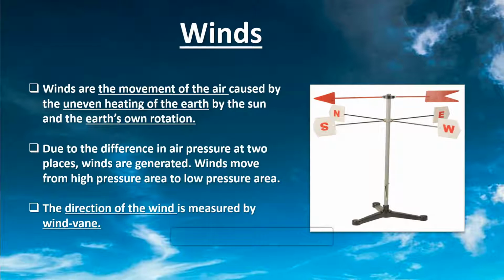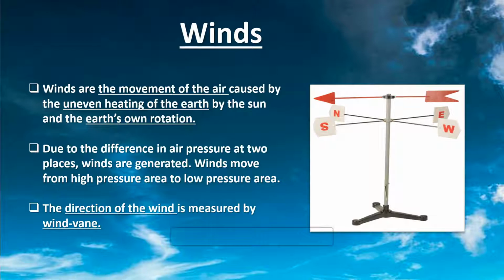You remember, firstly, because of uneven heating of the earth, means some places have high temperature and some places have low temperature, and the earth's own rotation. It is the great equalizer of the atmosphere, transporting heat, moisture, pollutants, and dust great distances around the globe. Now, what happens because of uneven heating of the earth? Cold places have high pressure and warm places have low pressure.